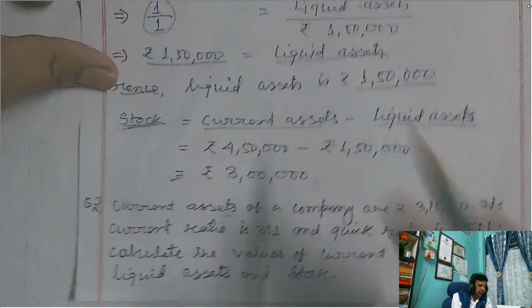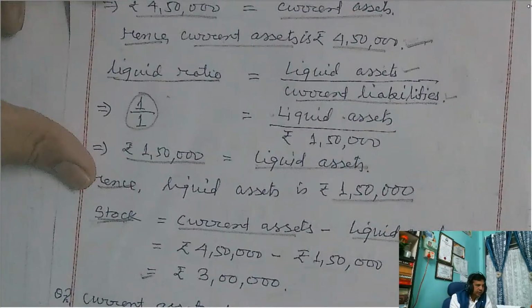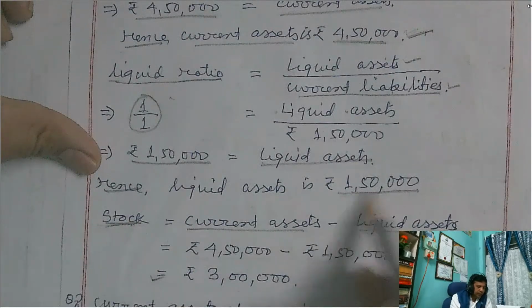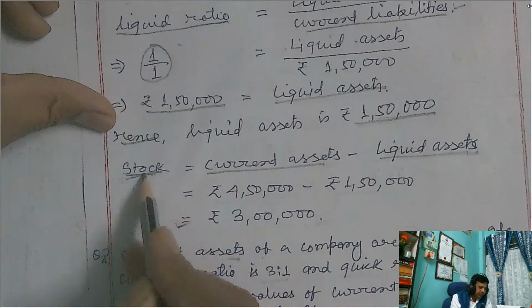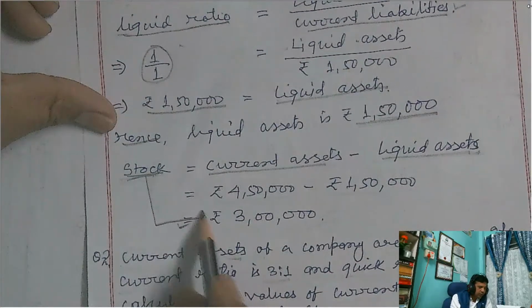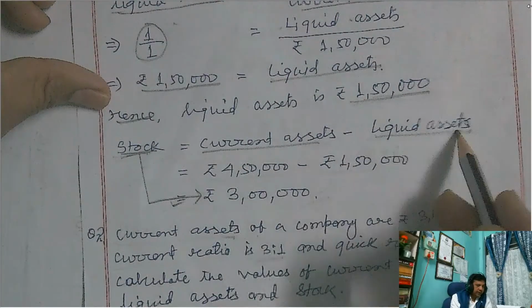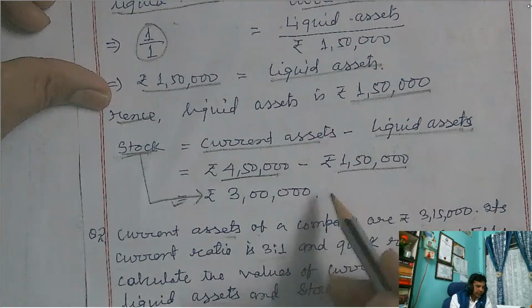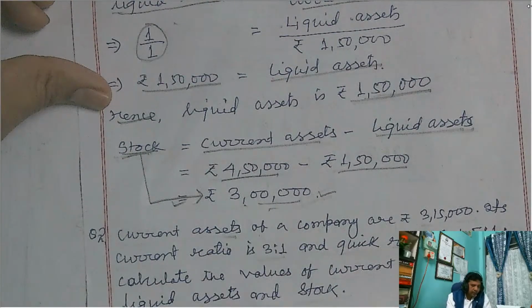So the current assets value we got in this question is 4,50,000, and the liquid assets we calculated just now is 1,50,000. So the difference is 3 lakhs, and this represents the stock value or inventory value. Current assets minus liquid assets: 4,50,000 minus 1,50,000, the balance is 3 lakh, and this 3 lakh represents inventory value.